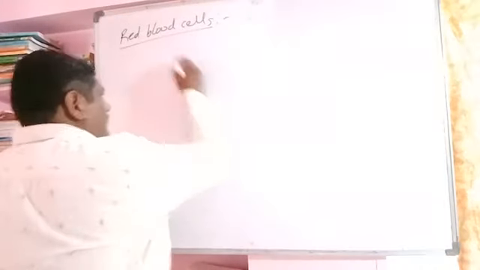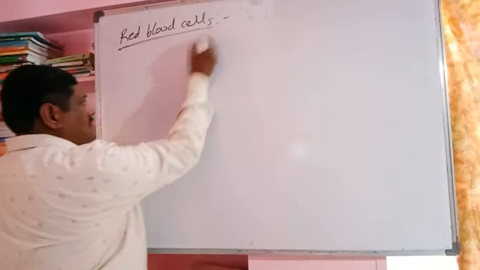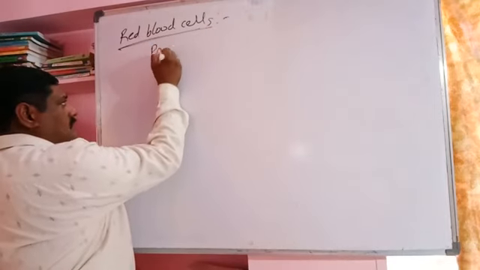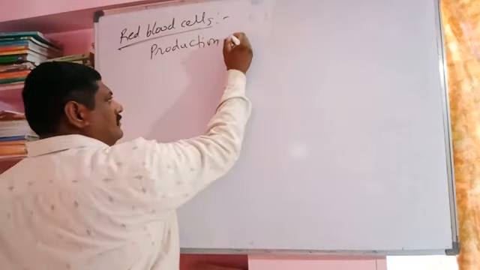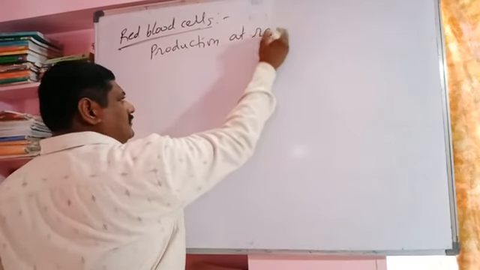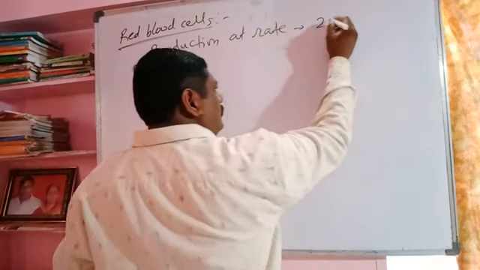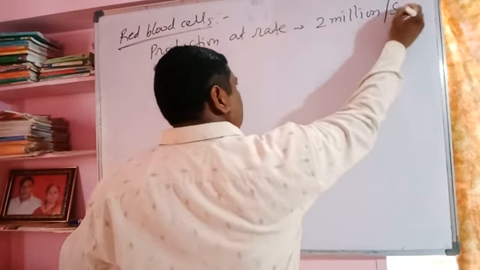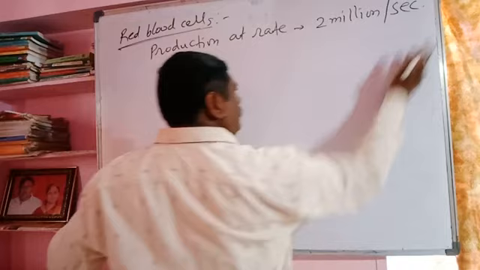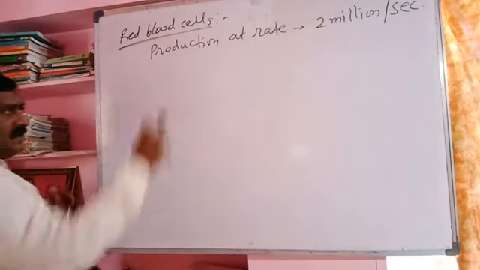During the formation of red blood cells, formation takes place at the rate of about 2 million RBC per second. 2 million RBC are formed per second.